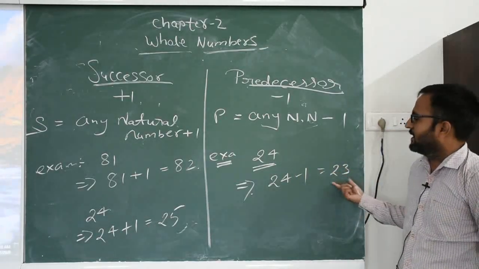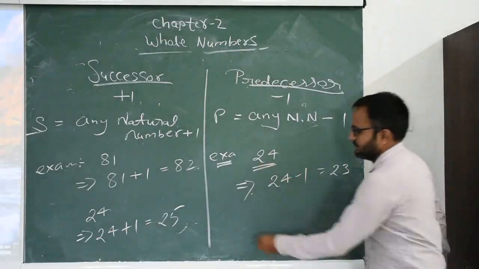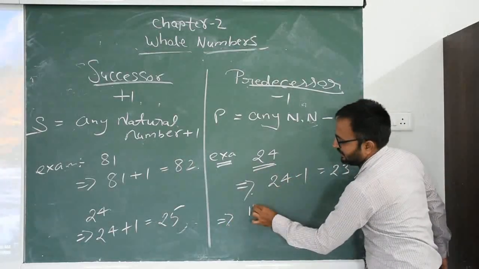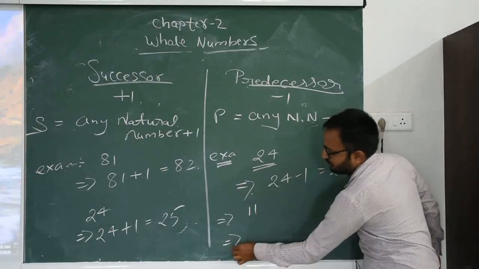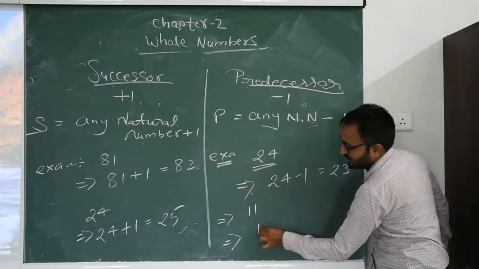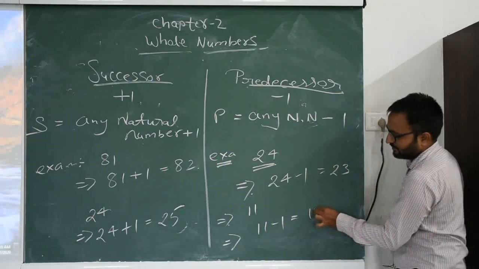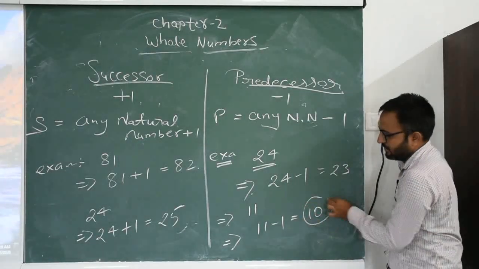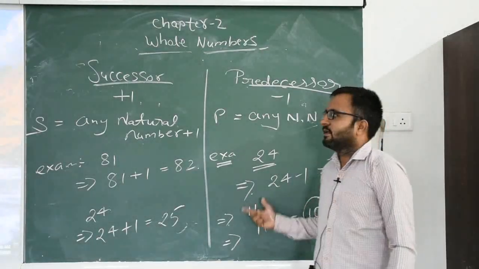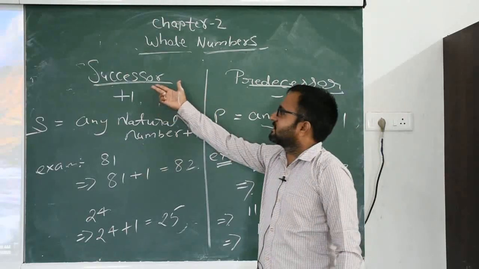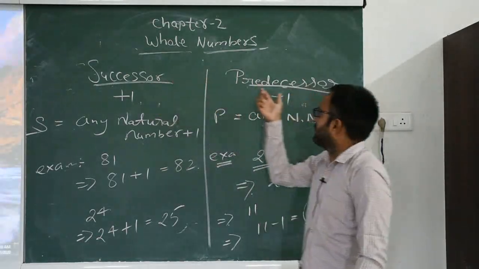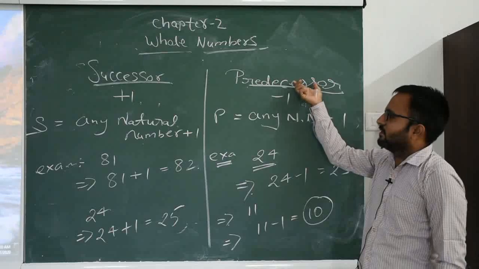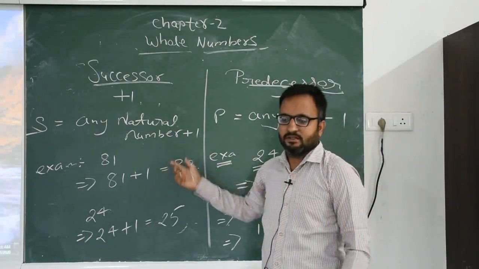So 23 is the predecessor of 24. Another example, 11. What is the predecessor of 11? So 11 minus 1 equals 10. So 10 is the predecessor of 11. So always plus 1 for successor and always minus 1 for predecessor from any natural number.